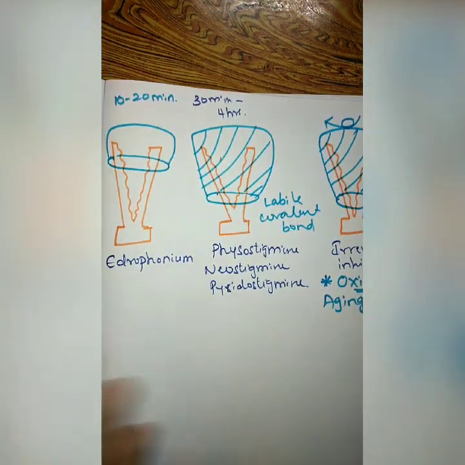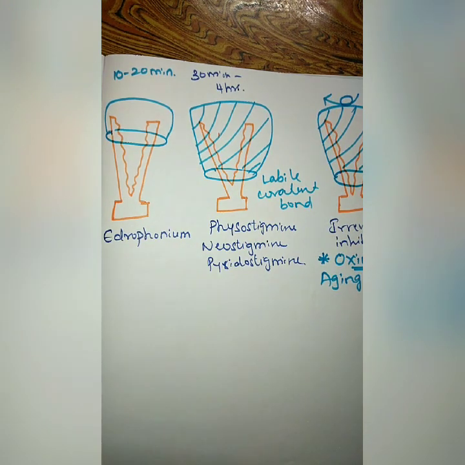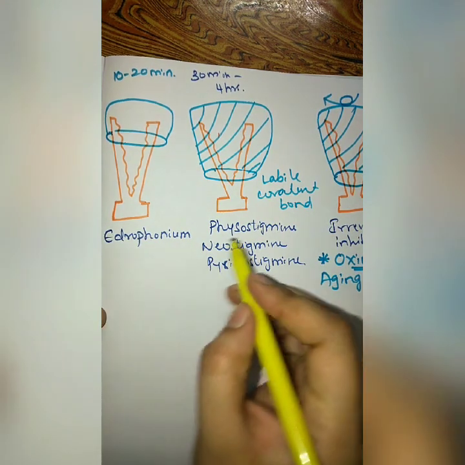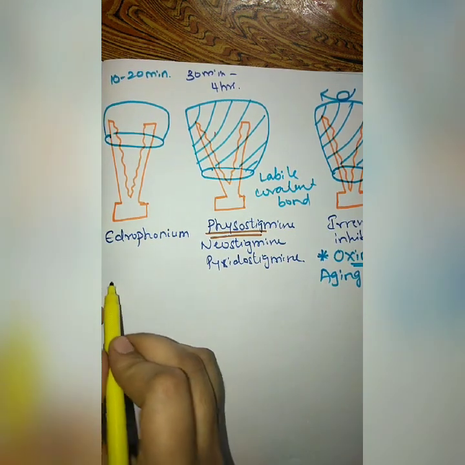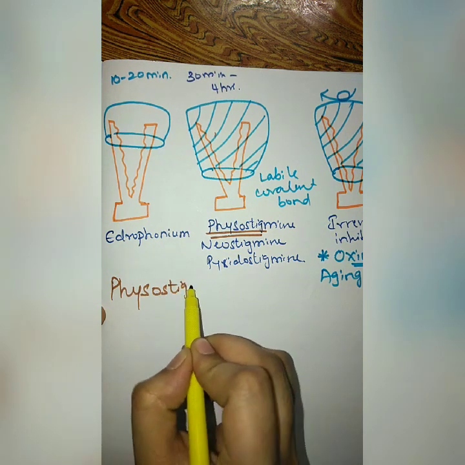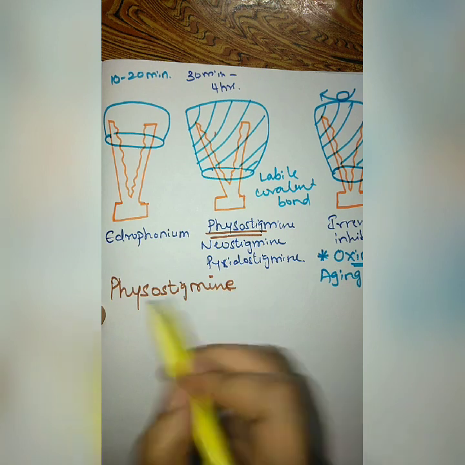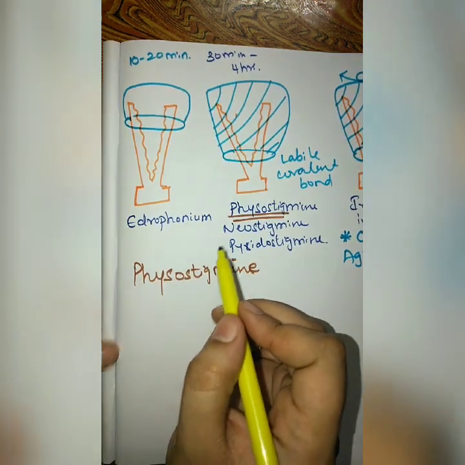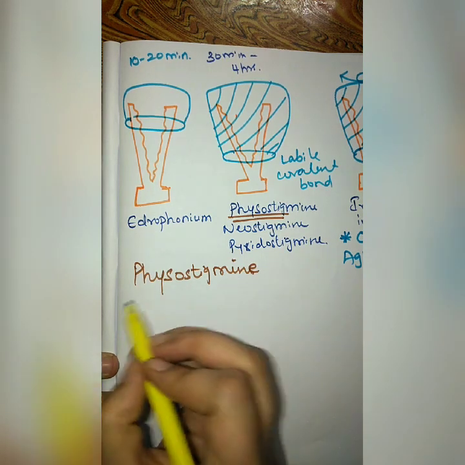Alright, so we were discussing myasthenia gravis, and as I told you before, physostigmine was widely used for the treatment of myasthenia gravis, but now physostigmine is no more used because it is lipophilic, and because of this it can easily cross the blood-brain barrier and start producing central side effects. So nowadays instead of physostigmine we are using neostigmine.